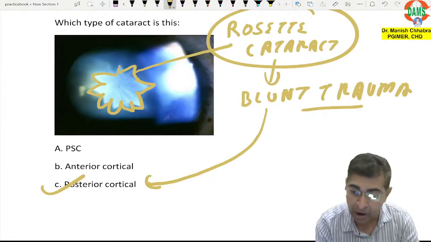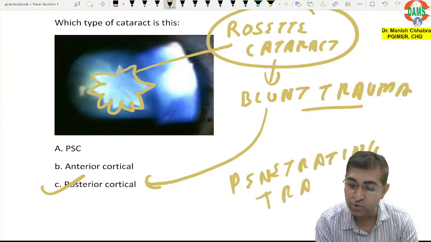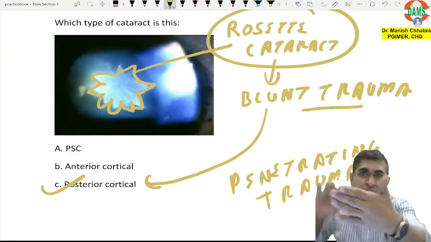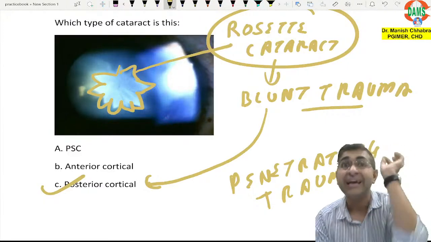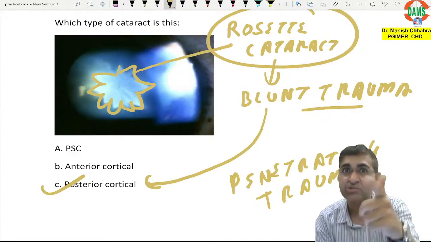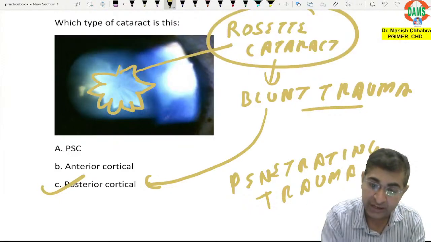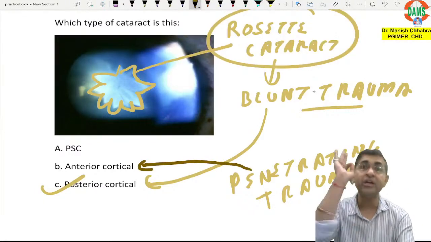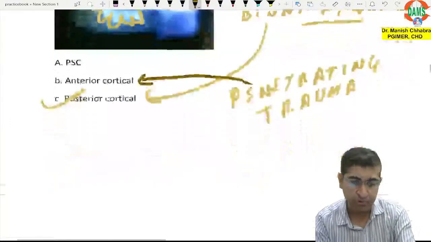But if I talk about penetrating trauma, it means a foreign body has entered into the eye, piercing the cornea. So where is it going to strike? It is going to strike at the anterior lens. And the anterior lens will have anterior cortex or posterior cortex? It will have anterior cortex. So in penetrating trauma there will be anterior cortical cataract. Is it understandable? Can we move on to the next question?